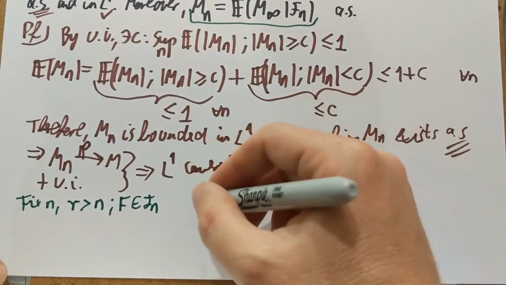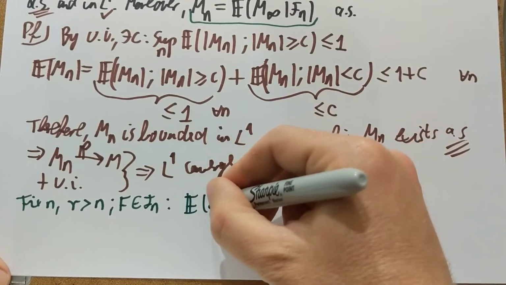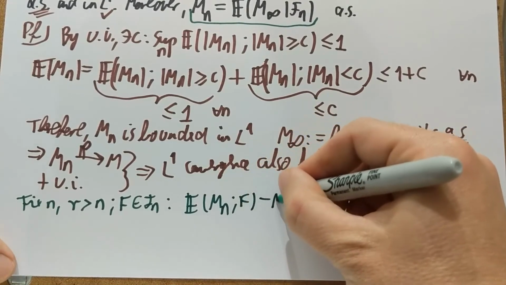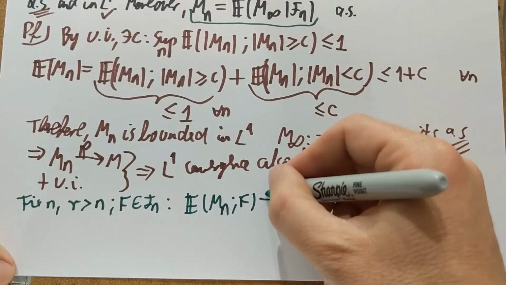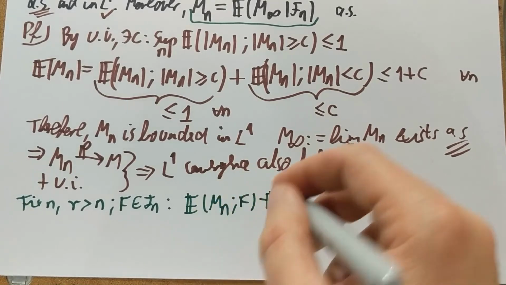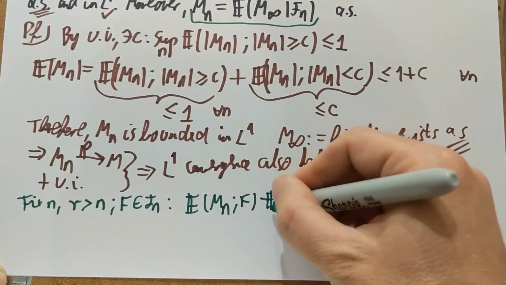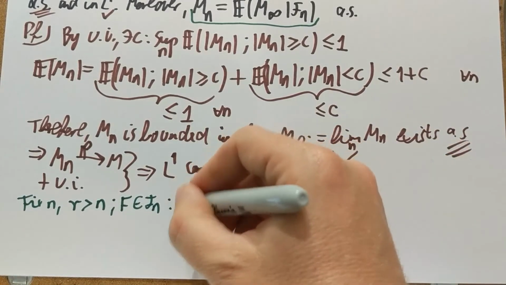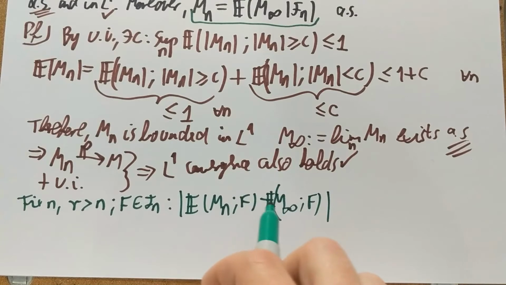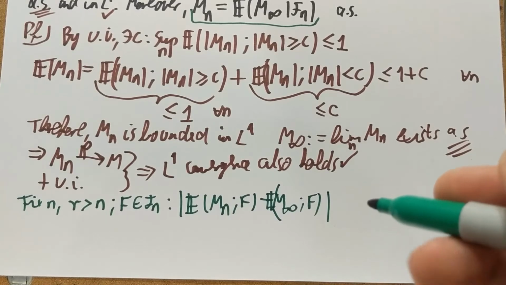And then let's start looking at the following difference. I'm going to look at the expectation of Mn under F minus the expectation of M infinity under F. Sorry for this notational little thing. So, expectation of Mn under F minus expectation of M infinity under F.